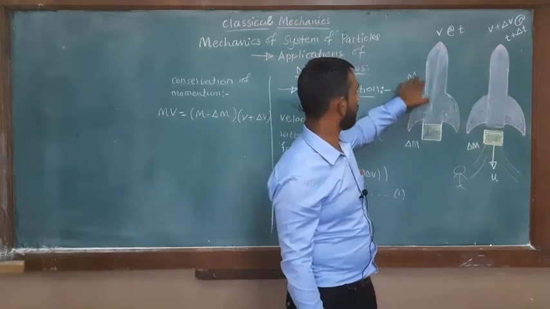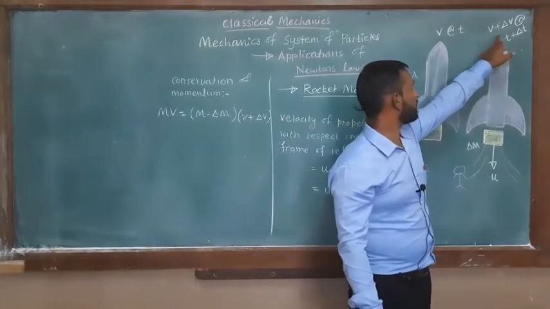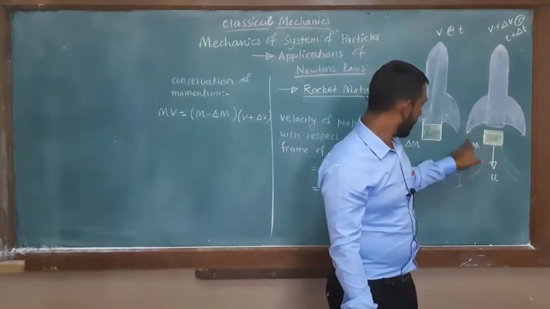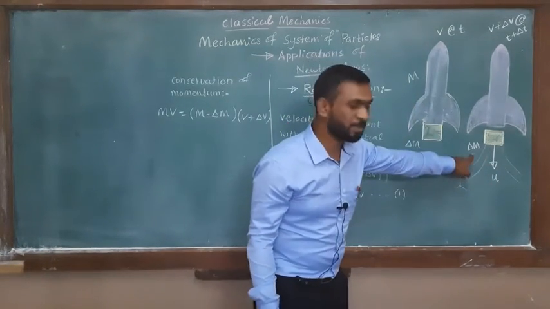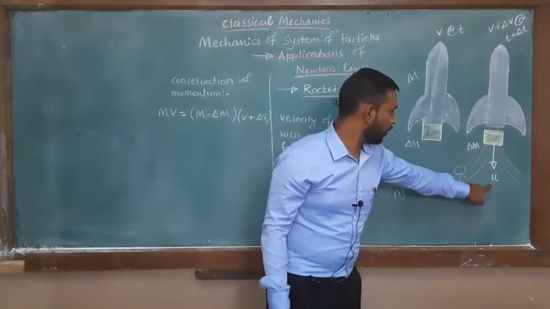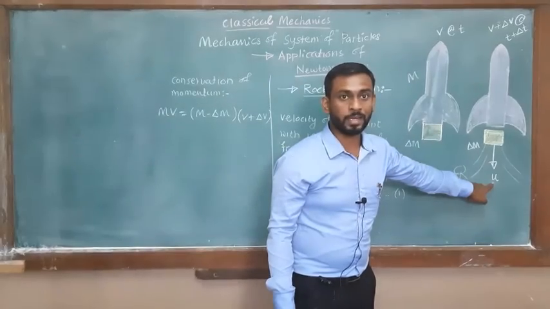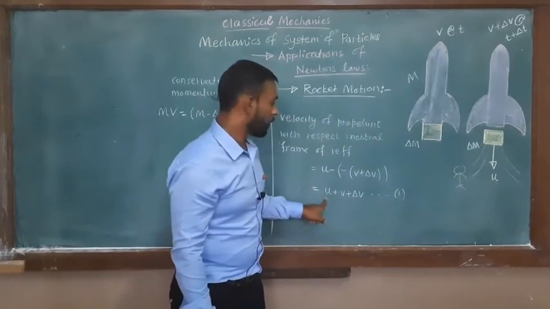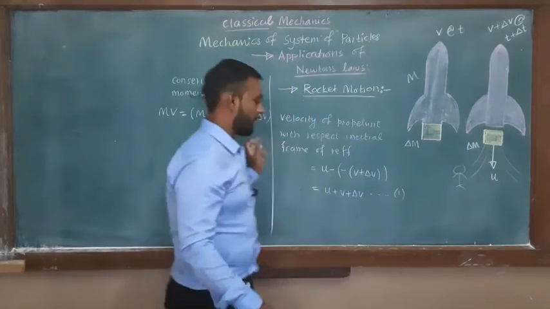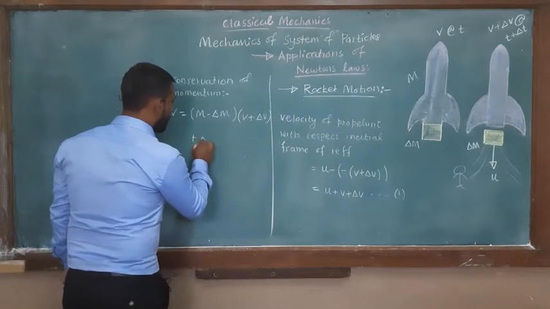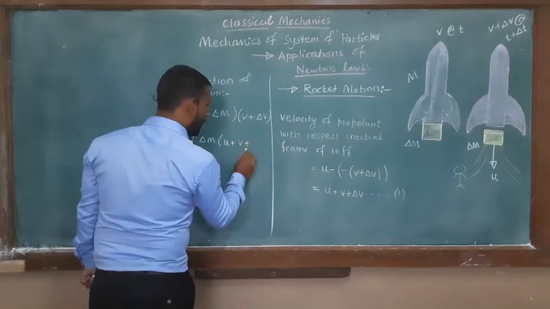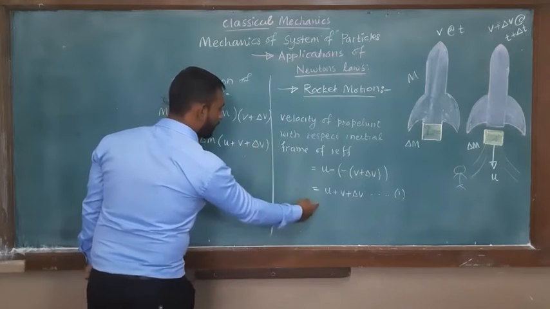This is the initial momentum, m into v. The final momentum is v plus delta v into m minus delta m. Again, this delta m is going in that direction. So the momentum corresponding to the burning fuel gases is delta m into u, the velocity with respect to ground. What is the velocity with respect to ground? U plus v plus delta v. So it has to be added in the after part, plus delta m into u plus v plus delta v, according to equation number 1.